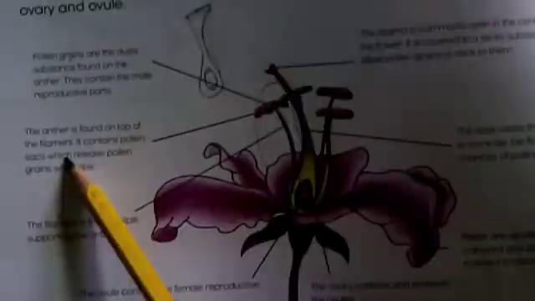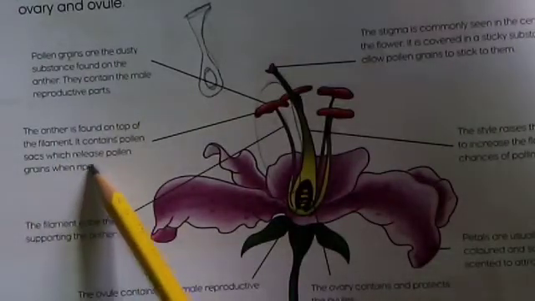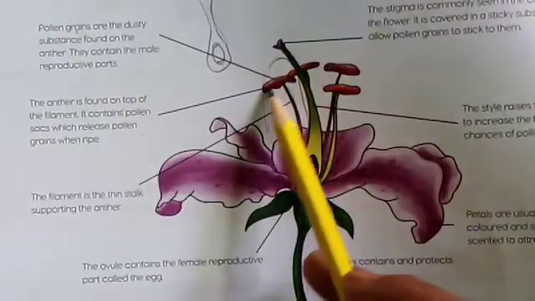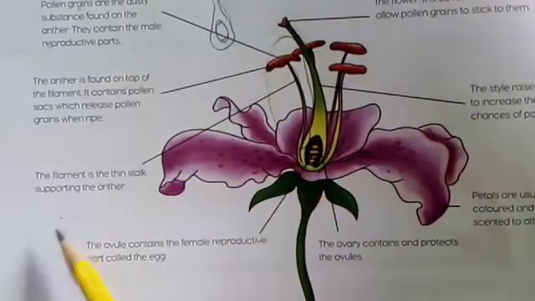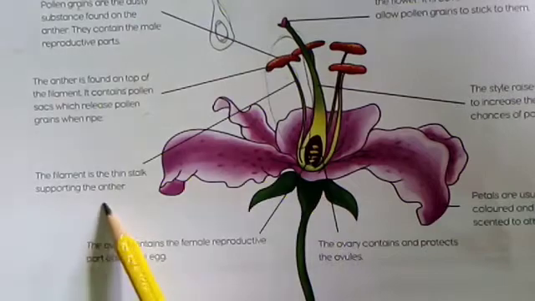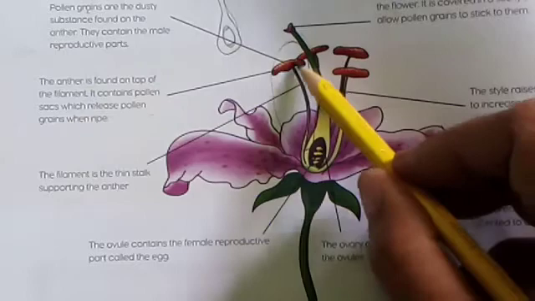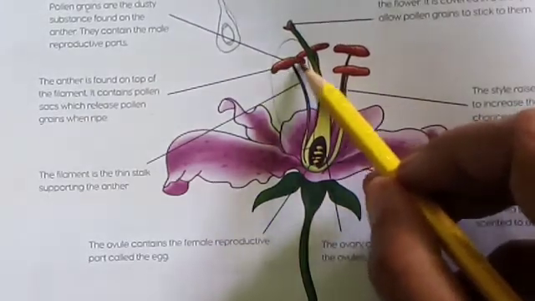It contains pollen sacs which release pollen grains when ripe. So this anther contains pollen grains. The filament is the thin stalk supporting the anther. Here is the filament, it holds the anther.